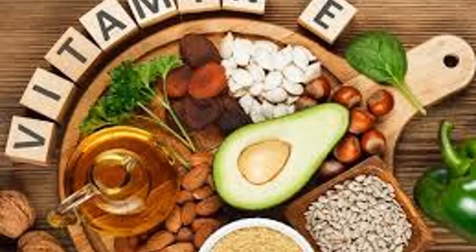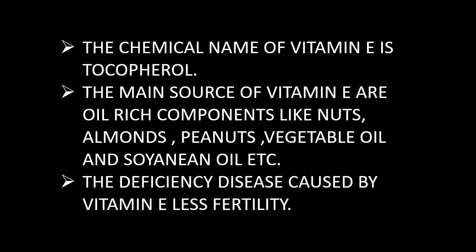Next is vitamin E. The chemical name of vitamin E is tocopherol. The main sources of vitamin E are oil-rich components like nuts, almonds, peanuts, vegetable oils, and soybean oil. The deficiency disease caused by vitamin E is reduced fertility.